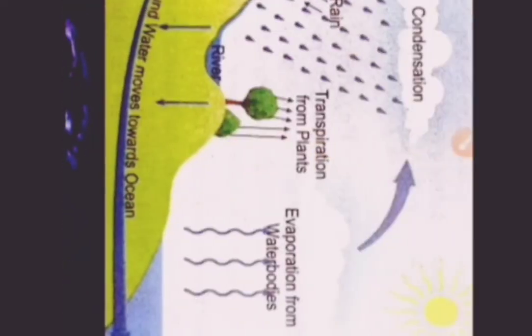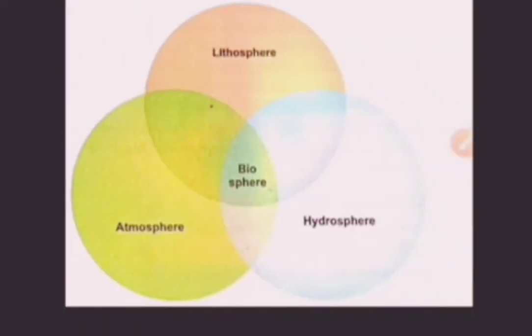So next we are going to discuss all these three spheres of life. Which are these? These are lithosphere, atmosphere, and hydrosphere. The biosphere is that narrow realm of contact and interaction between the atmosphere, lithosphere, and hydrosphere.